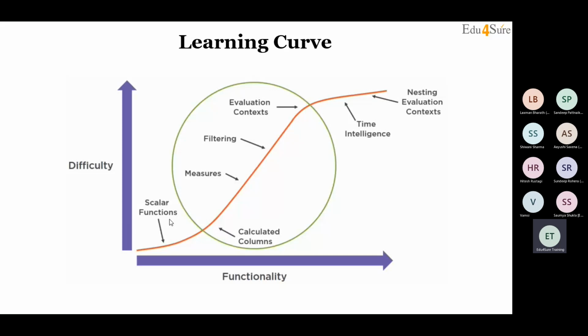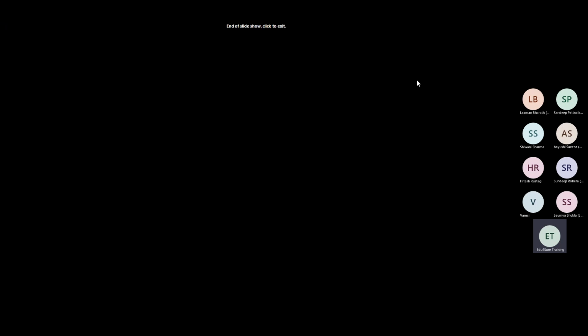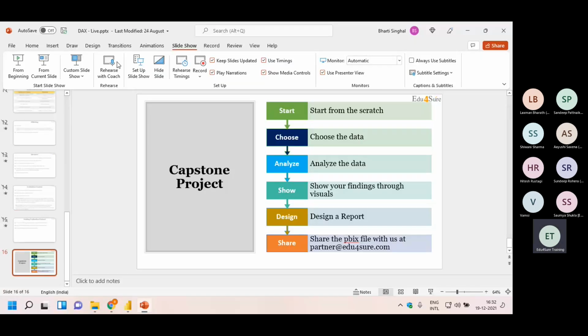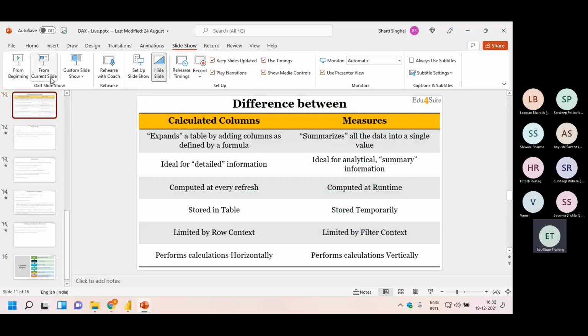Are you guys clear with the sum function? In the same way you can use the count function, the average function and other functions. Okay, everyone? Then we have calculated columns, which we have done. Then we have measures, which we have done. So these are the very, very basics of DAX. Now we will move to filtering and go to the upper level.